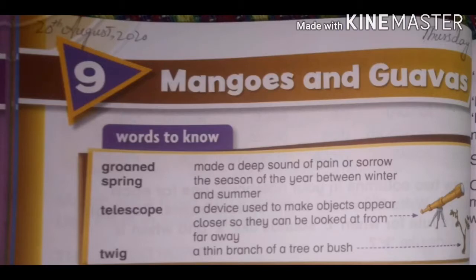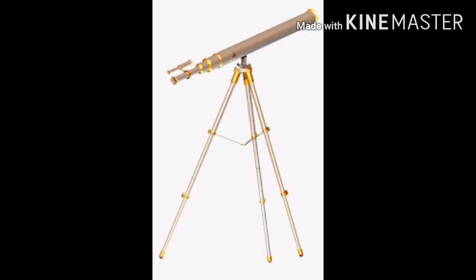Next word is telescope. Telescope: a device used to make objects appear closer so they can be looked at from far away.